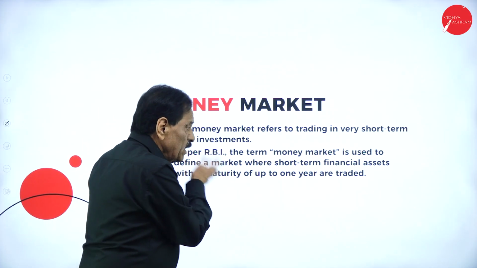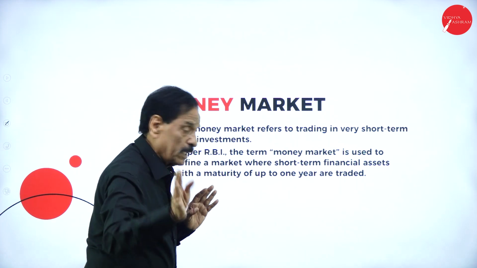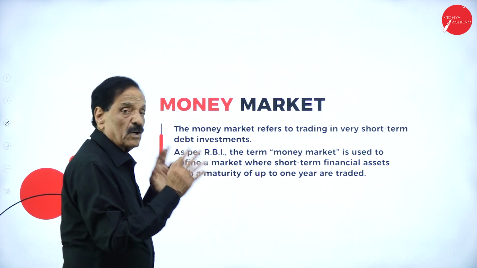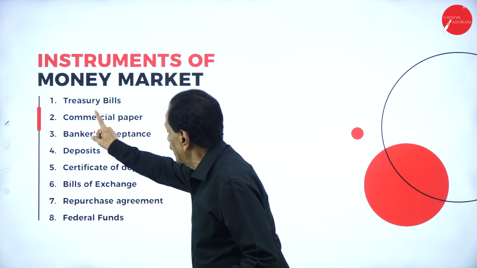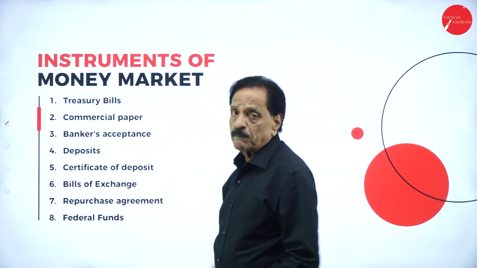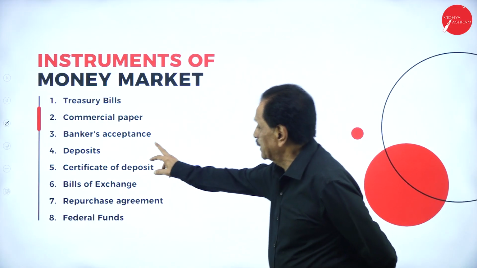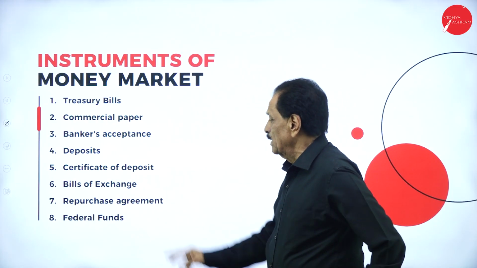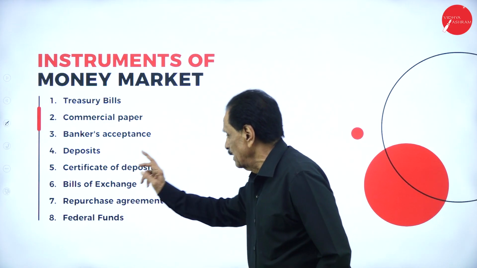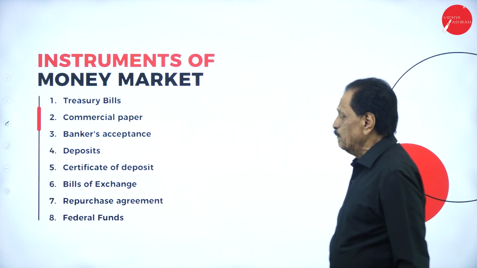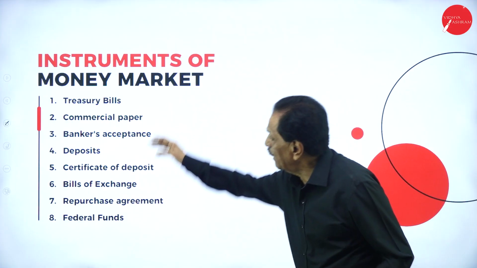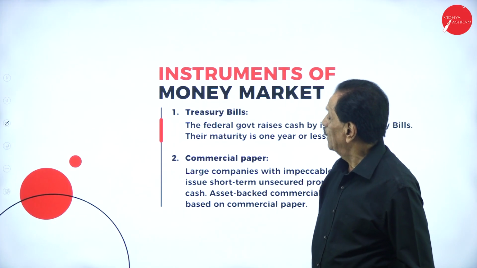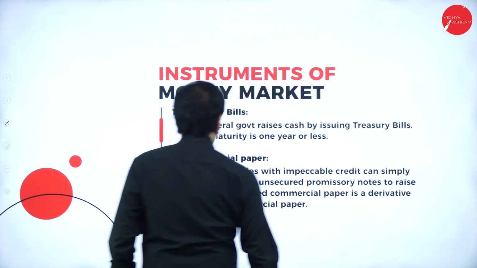Here is the difference: the capital market is long term, whereas the money market is short term, up to 1 year. Instruments of the money market are treasury bills, commercial paper, banker's acceptance, certificates of deposit, bills of exchange, repurchase agreements, and federal funds. These are all things you have to bear in mind. Let us go through them one by one.